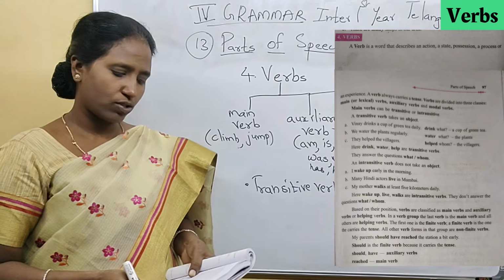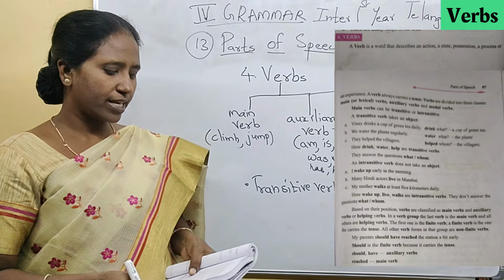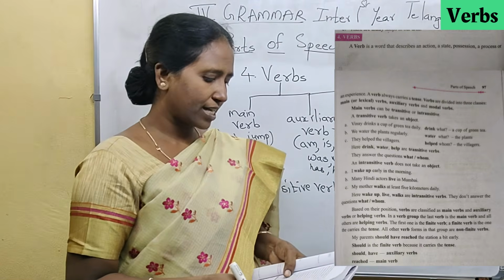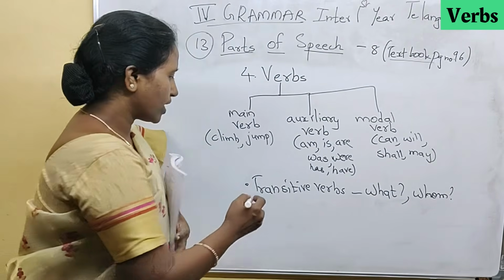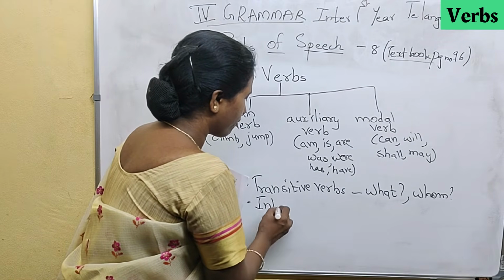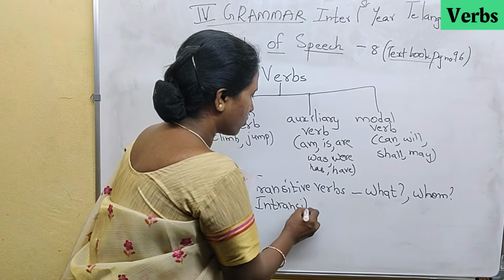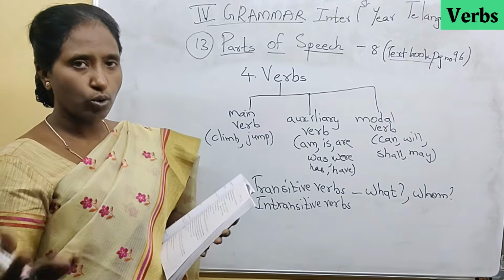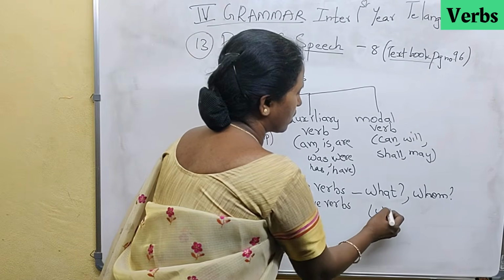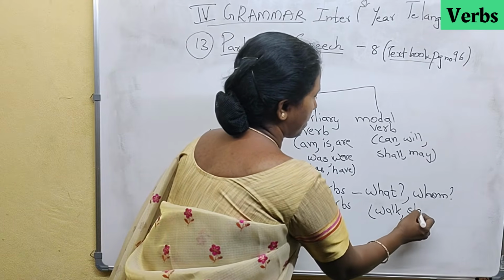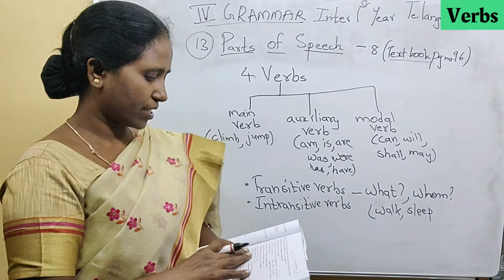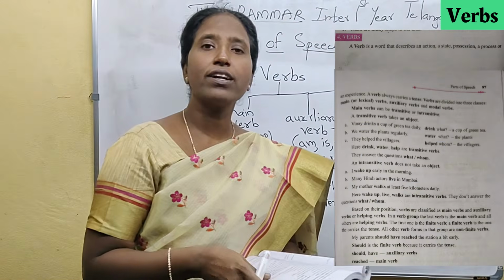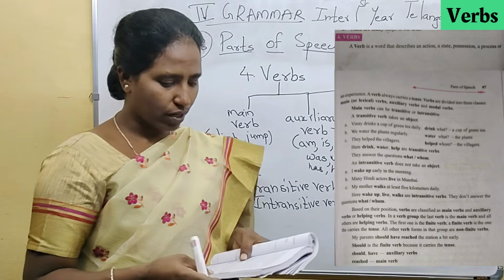An intransitive verb does not take an object. I wake up early in the morning. Many Hindi actors live in Mumbai. My mother walks at least 5 kilometers daily. So intransitive verbs are another type of main verbs where they do not give the answer to the question what or whom. So here the examples are walk, sleep. Here the example is given in the textbook. Here you see these are intransitive verbs. They do not give the answer to the question what or whom.